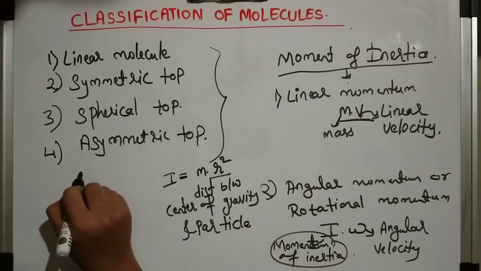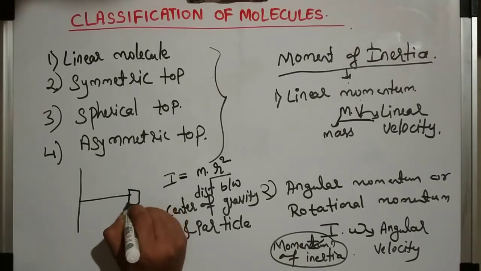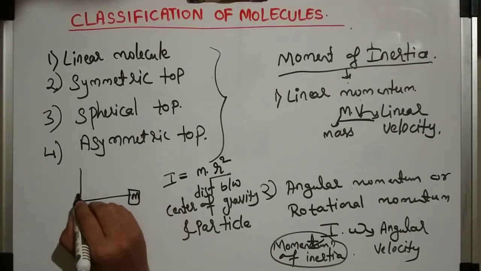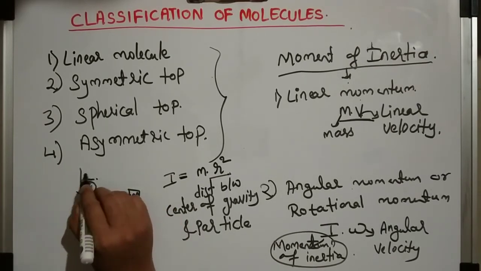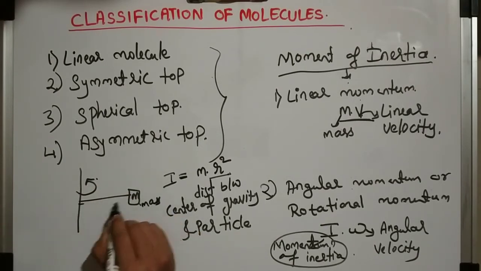So I can write it like this. This is the mass over here, and like this it will be rotating, and this is the mass. This distance we are naming r.